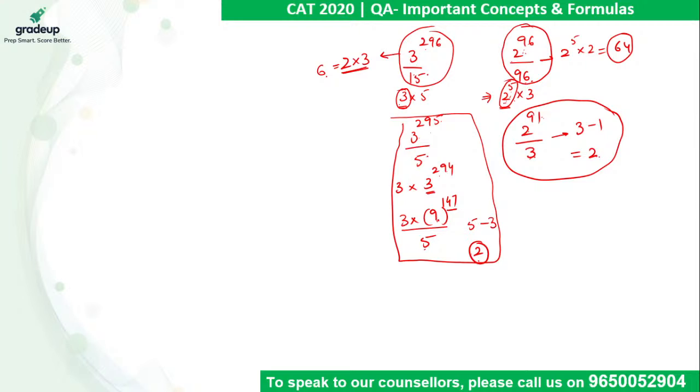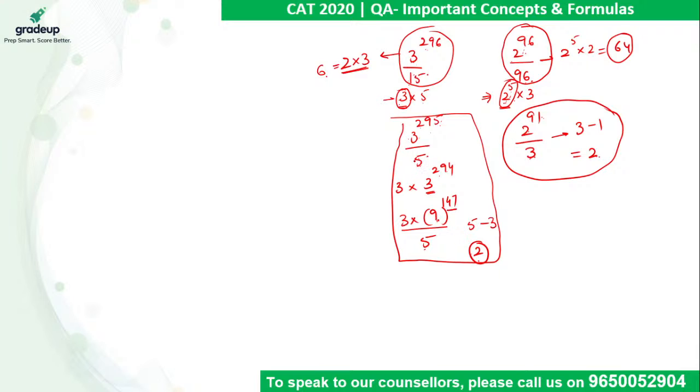Harish, in this case, first of all, we cancelled out a 3 here, right? After cancelling out 3, leftover is 3 raised to power 295 divided by 5. 3 square is 9, which gives me a remainder of minus 1 when divided by 5.